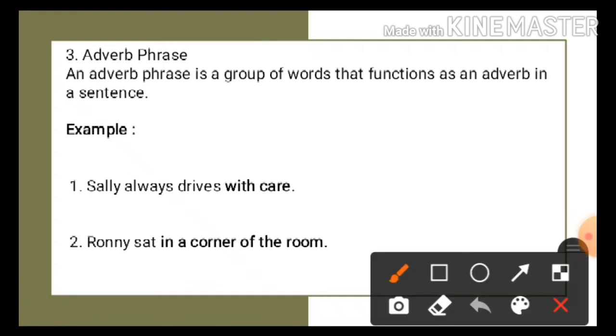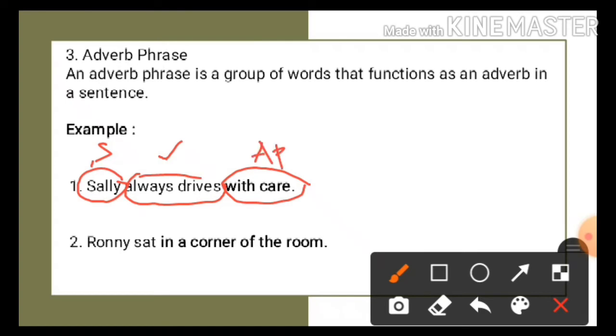Okay, let us identify this sentence. Sally here is the subject, and then always drives is the verb. With care here is an adverb phrase. Why? Okay, let me ask you: how does Sally drive? The answer is Sally drives with care. So with care is telling us more about how Sally drives, where drive here is a verb. So we can say that with care modifies a verb. Therefore, with care is an adverb phrase.